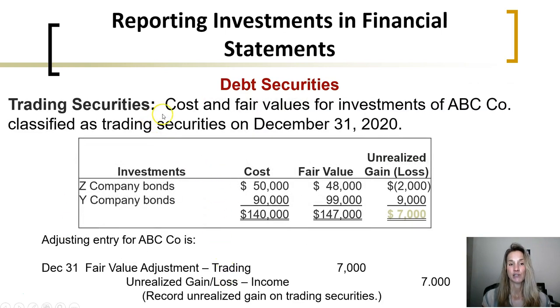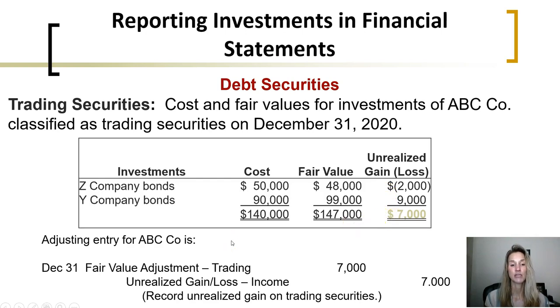For trading securities, costs and fair values for investments of ABC were seen in this example. Two debt investments totaled $140,000. The fair value of those investments at the end of the year was $147,000. There was an unrealized gain of $7,000. When they bought them, they recorded them at $140,000, but their value has gone up to $147,000 in total. It is unrealized because they haven't actually sold the investments to realize the gain. But the fair value of those investments means they have an unrealized gain.